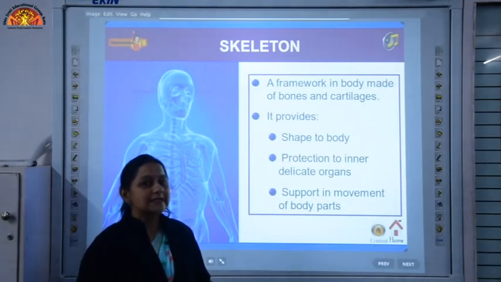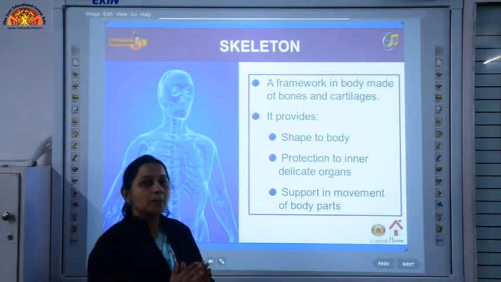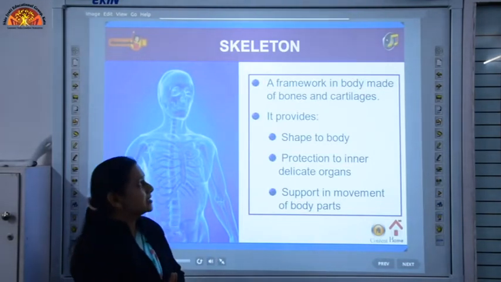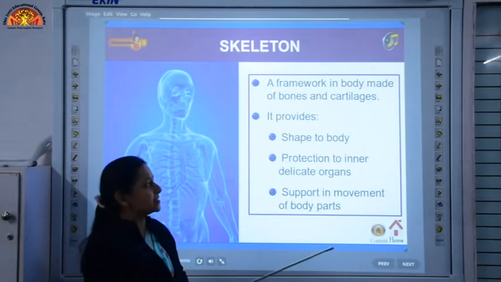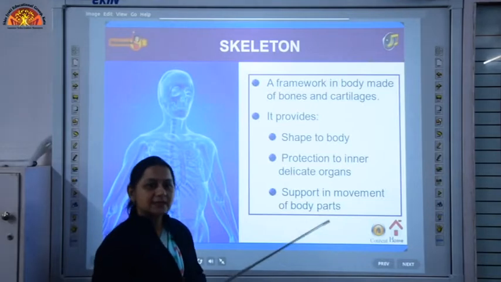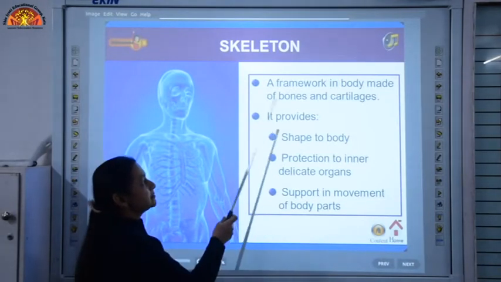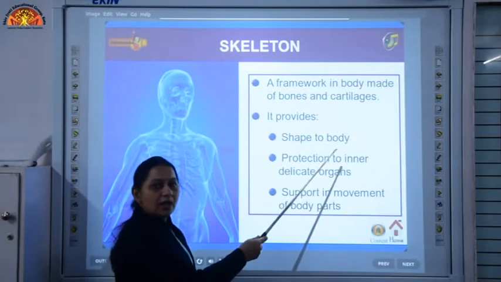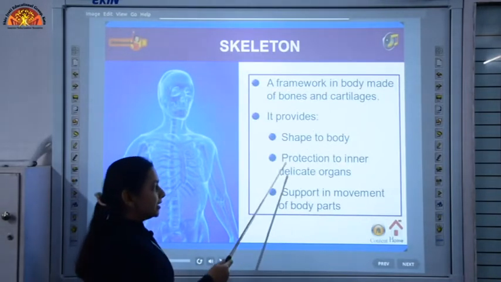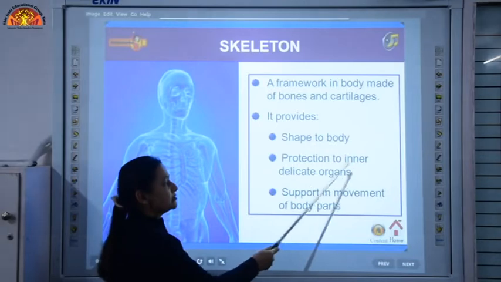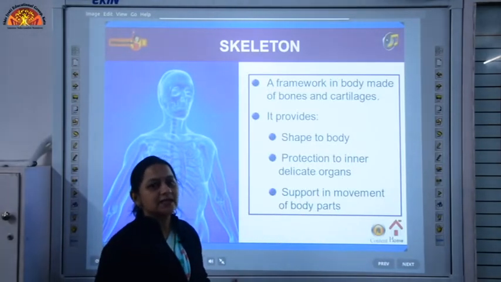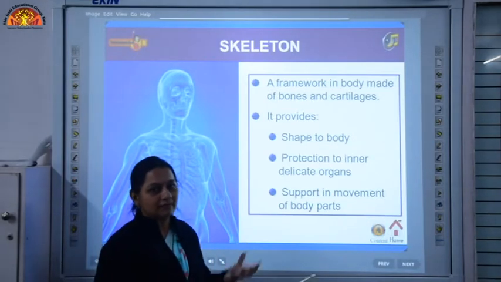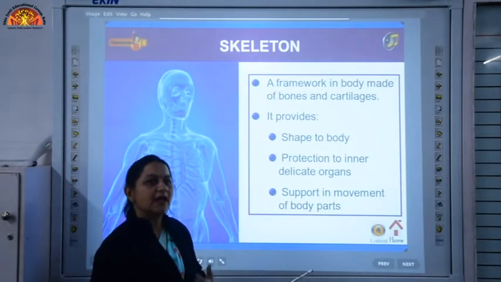And what is the skeletal system? It is a framework of bones. The bones and the cartilages along with joints make up our skeletal system, and this skeletal system provides shape to our body, and it also gives protection to inner delicate organs, like, as we have studied in earlier classes, the skull protects the brain, the rib cage protects the heart and lungs.